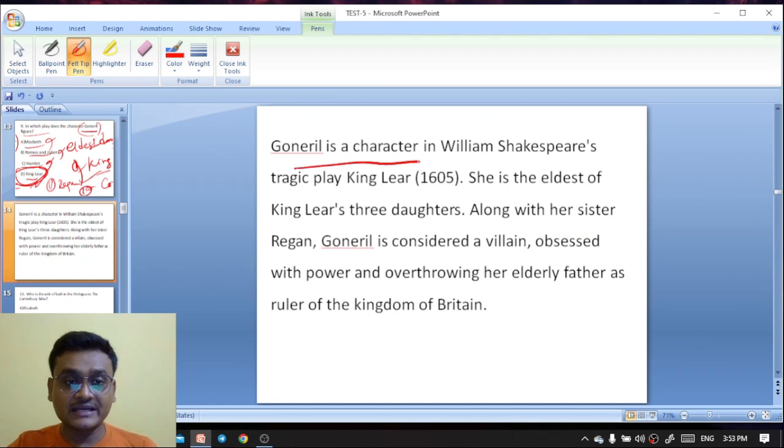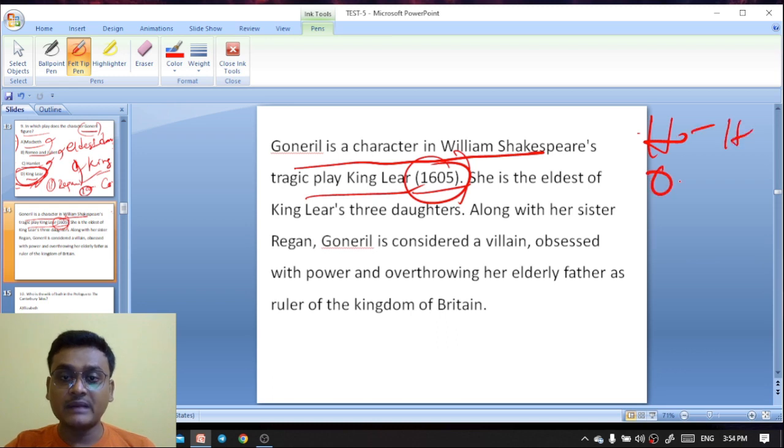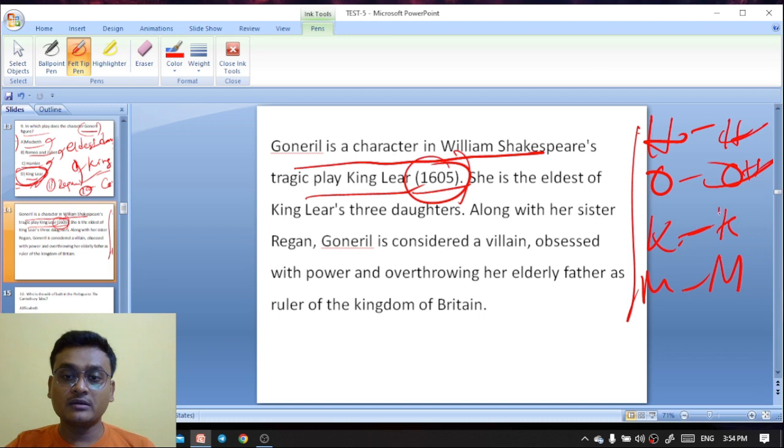Goneril is a character in William Shakespeare's tragic play King Lear, published in 1605. Remember HOKM: first comes Hamlet, after that Othello, then K for King Lear, and M for Macbeth. So King Lear was published in 1605.